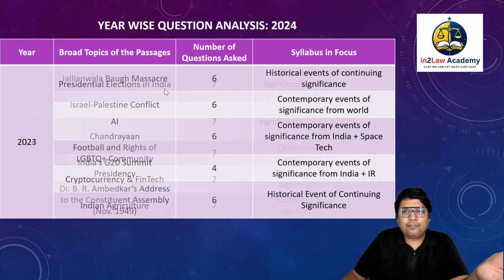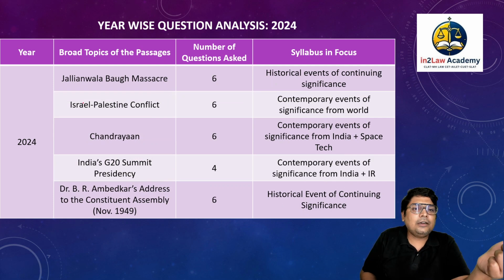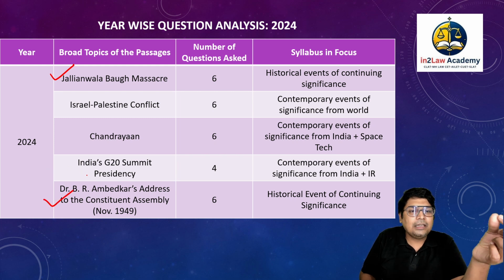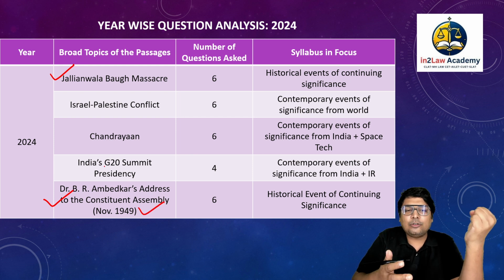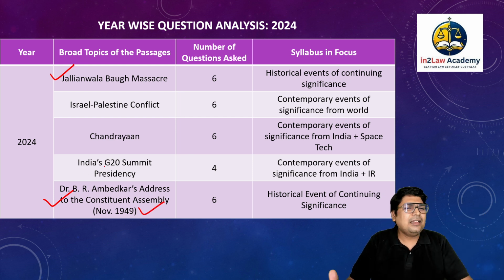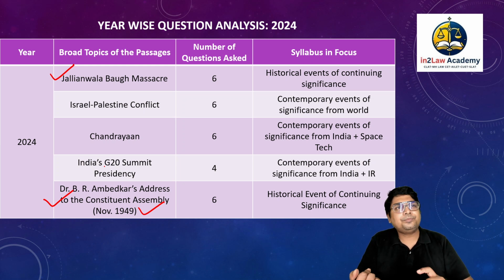And lastly, 2024 question paper. Here we had one of the historical events, or actually two. So Dr. Babasaheb Ambedkar's speech in the Constituent Assembly on 25th of November 1949. This actually is one of the best speeches by Dr. Babasaheb Ambedkar and in the human history per se, right?